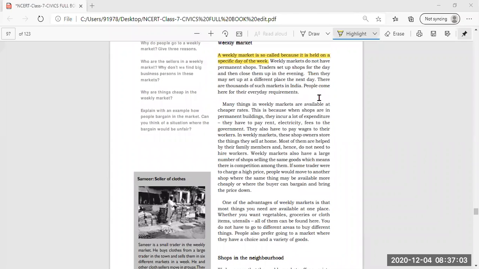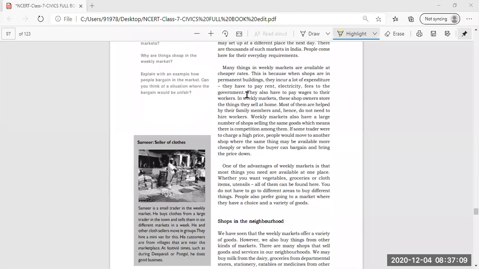There are thousands of such markets in India. People come here for their everyday requirements. Many things in the weekly market are available at cheaper rates, which means less money is needed for those things. This is because when shops are in permanent buildings, they incur a lot of expenditure.